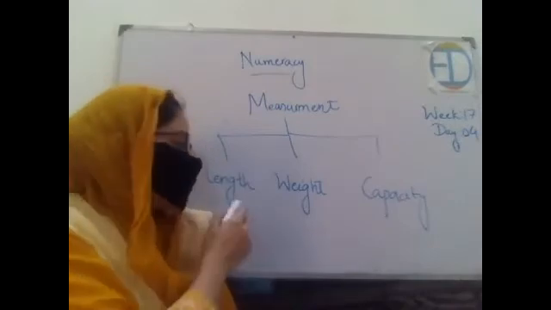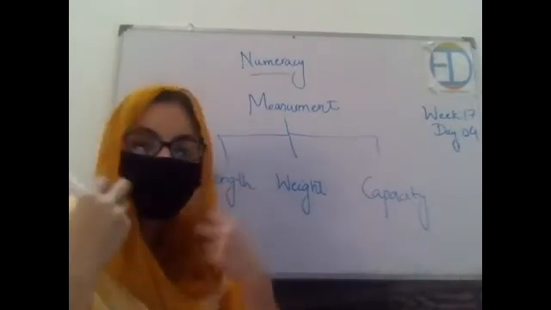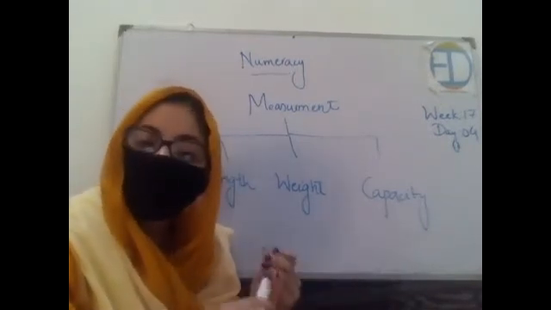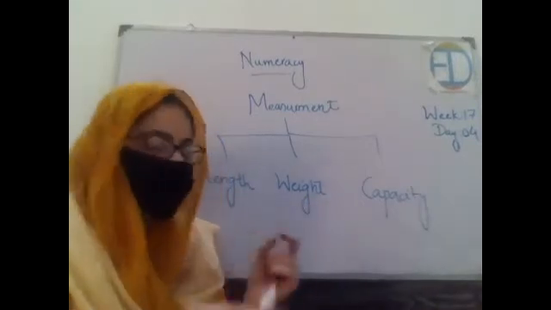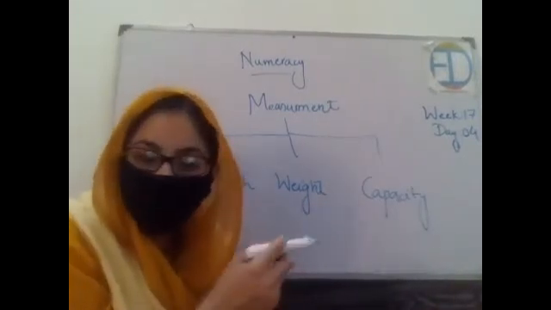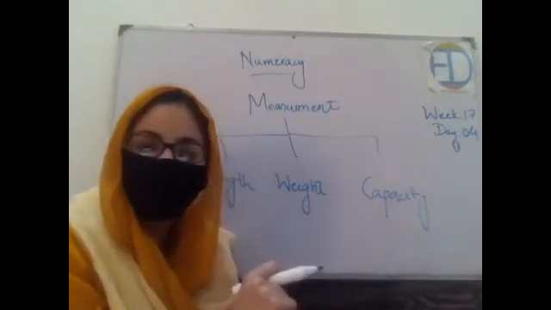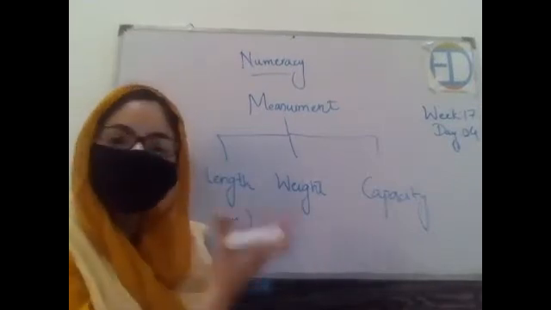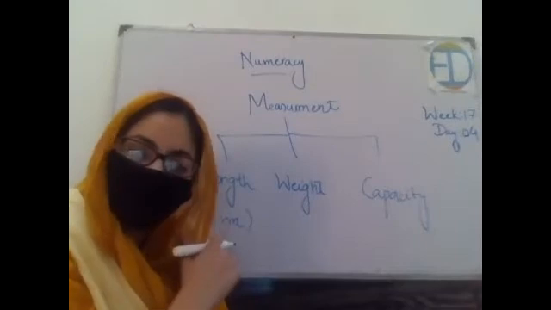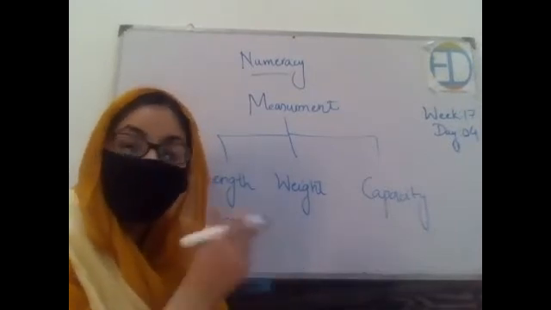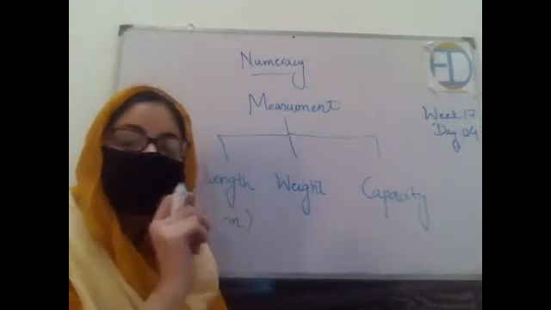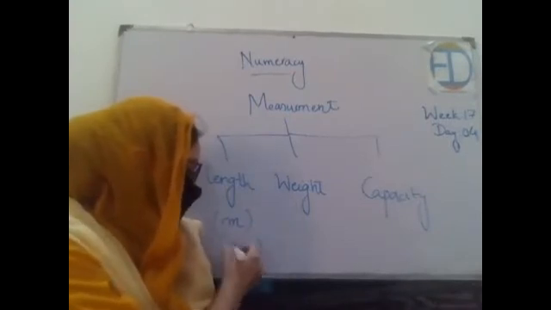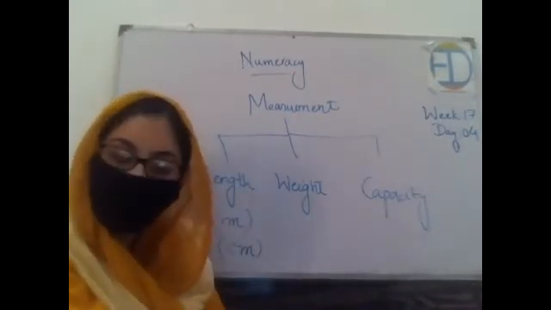Okay. So who is going to tell me what length means? Excellent. Yes, length is basically to note down how long an object is, right? So length means how long an object is. So what is the standard unit to measure the length? It's meter. Very good. And what if we have some small measures? We will be using centimeter. Excellent. And what is the symbol to write that? Small c and then small m, right? This is called centimeter, right?